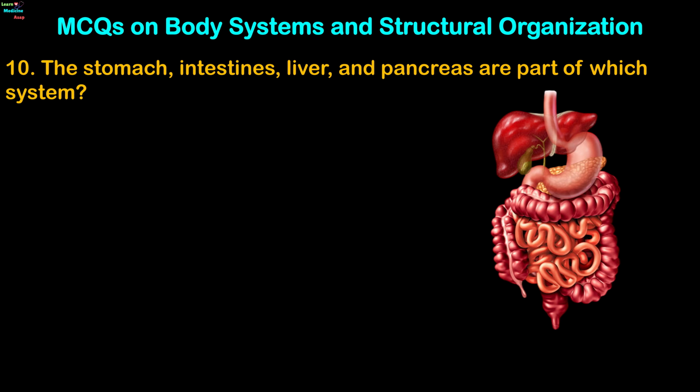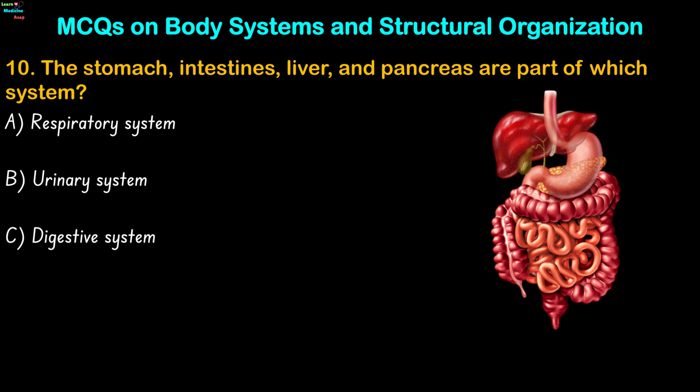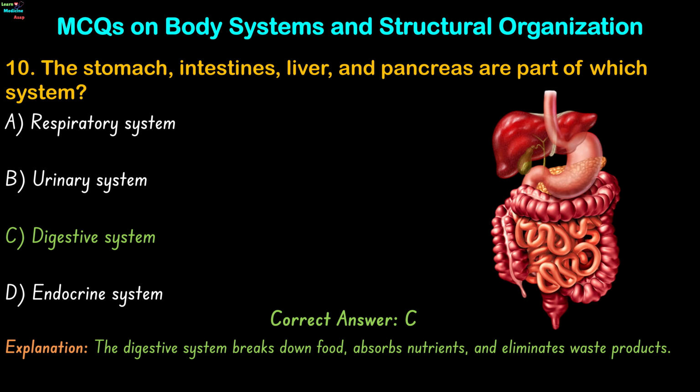Question 10. The stomach, intestines, liver, and pancreas are part of which system? Respiratory system, urinary system, digestive system, or endocrine system? The correct answer is option C. The digestive system breaks down food, absorbs nutrients, and eliminates waste products.